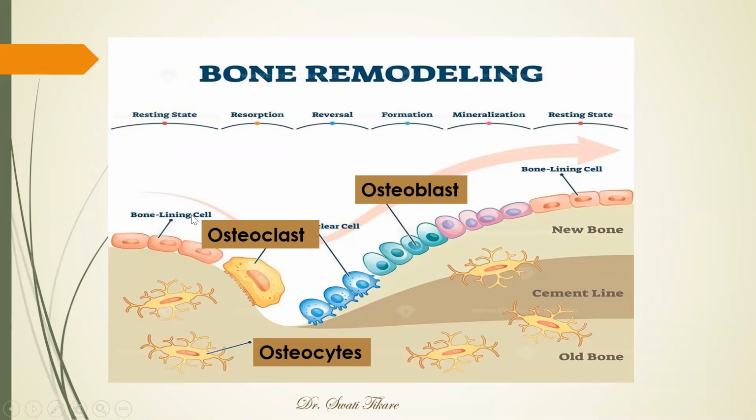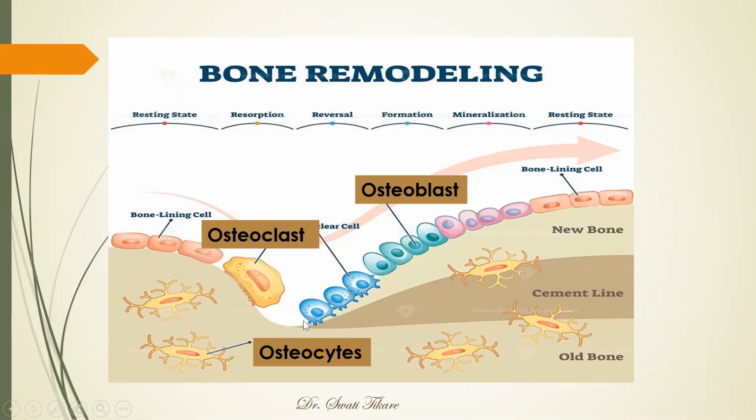So let's see how it is forming. So this is a bone, old bone. Okay, in between the cement line, this is the new bone. Okay, so on the surface, we are having osteoblasts here. There is an osteoclast here. So in the resting state, no bone is formed. Resorption means osteoclasts are active and they are removing bone.